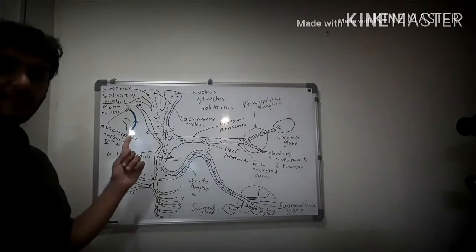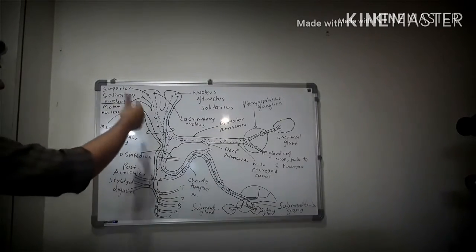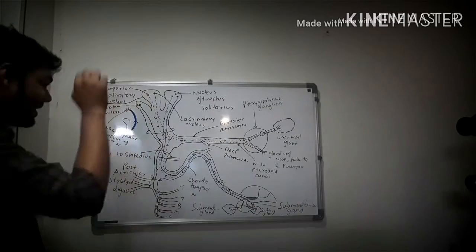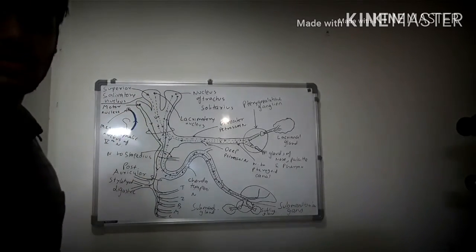The general somatic afferent sensations from part of the auricle arrive at the mesencephalic nucleus of the trigeminal nerve, and these carry the proprioceptive sensations from the particular part of the auricle.